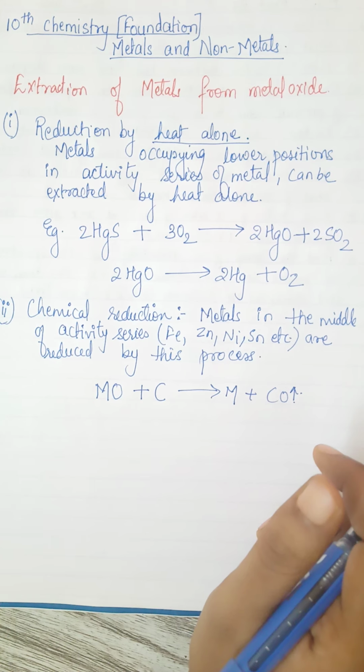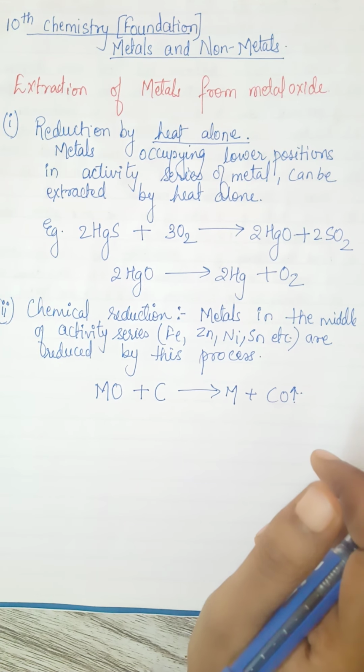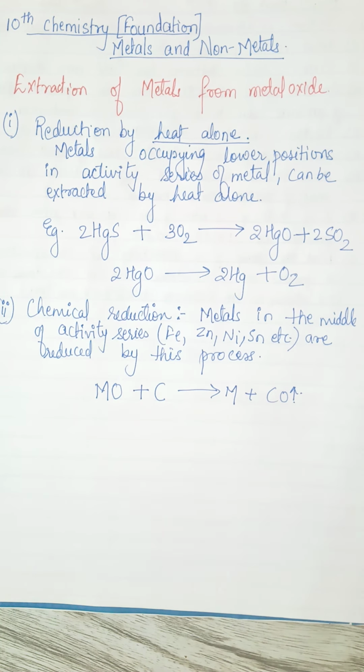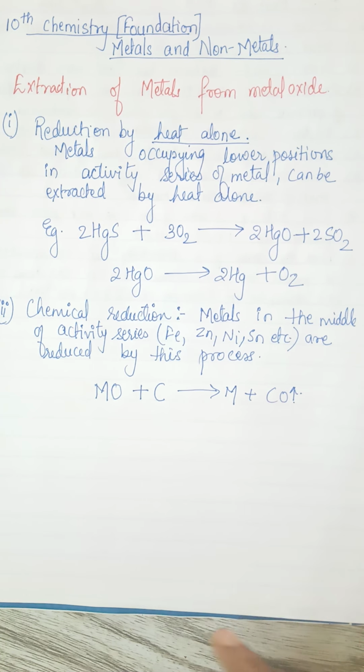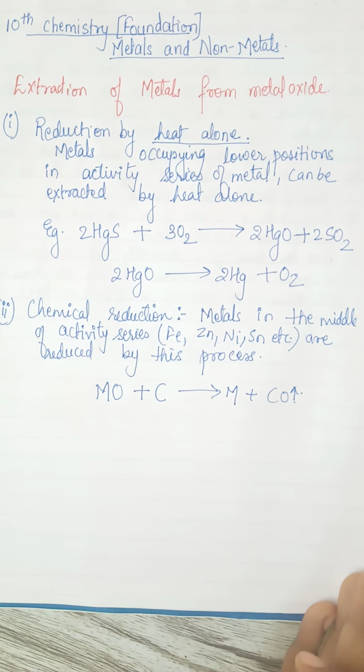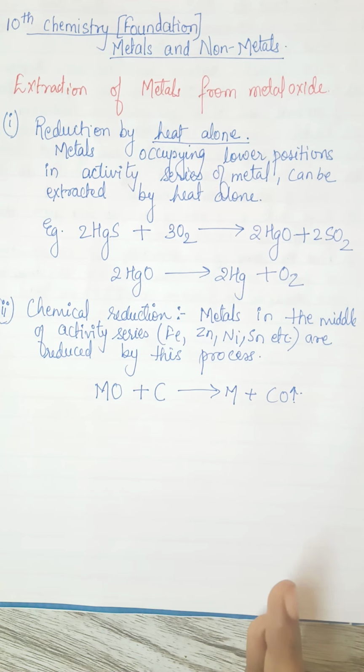Okay, now the reduction of these metal oxides with carbon, see here we are also heating, right? In some cases heat is required, in some cases not required, but most of the time in metals there is a heat requirement. So this is nothing but smelting. Okay, this is known as smelting. Now impurities are also removed. We have seen how the impurities are removed. We add flux to it and slag will be removed, right? So all these are the things.